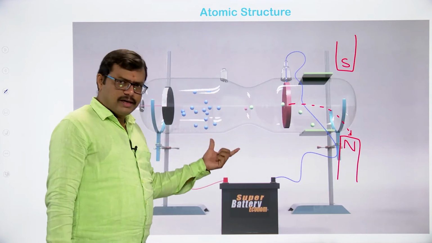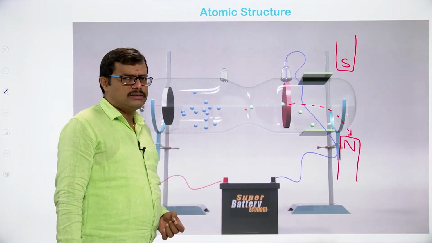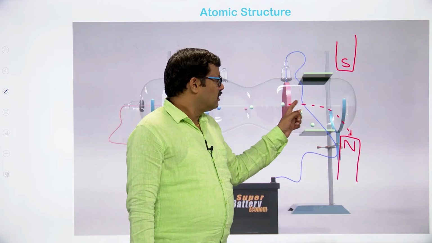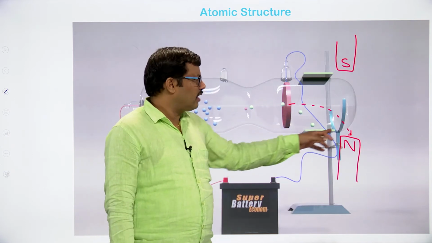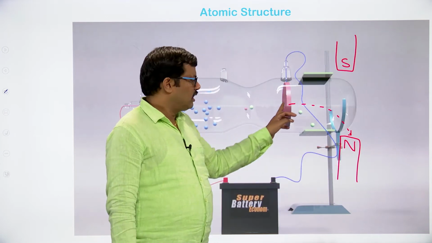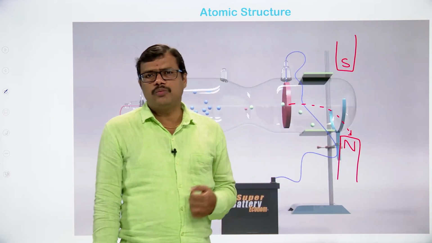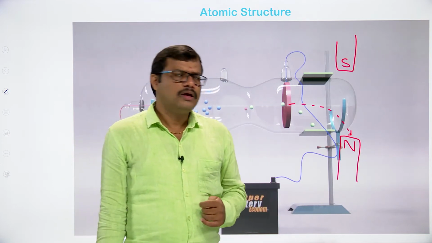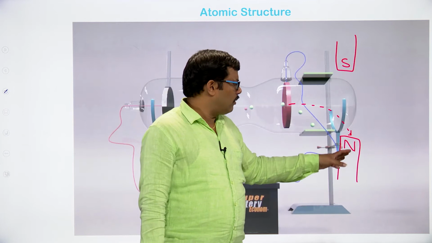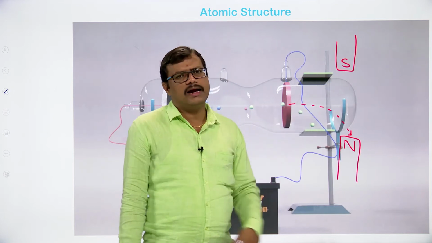In the case of these rays, that is canal rays or the anode rays, the particles are moving towards the negative terminal of the battery, or when we apply an external magnetic field, they will divert toward the north pole of the applied magnetic field. Based on this, we can easily identify the presence of these particles.